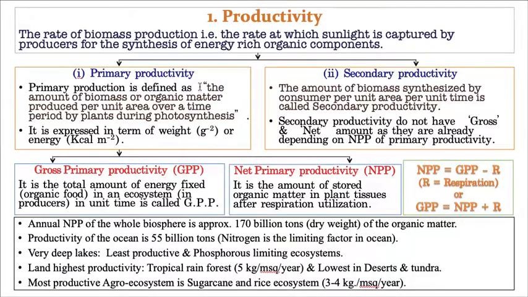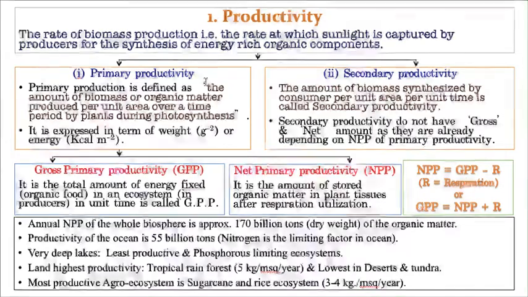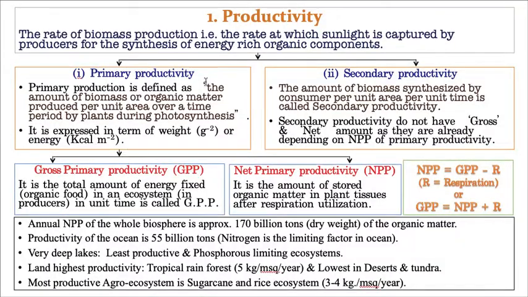Did you notice one small thing? Here primary productivity and productivity, the definitions are same. Did you notice it or not? I don't know, but basically the productivity starts from primary productivity, and then it goes to another form that is called secondary productivity. That is the reason why, whether you observed it or not, I don't know, but for productivity and primary productivity I gave the same definition. This you need to understand. Now, primary productivity means, just now I told, the amount of biomass an autotrophic organism can prepare in a given time in the given area.